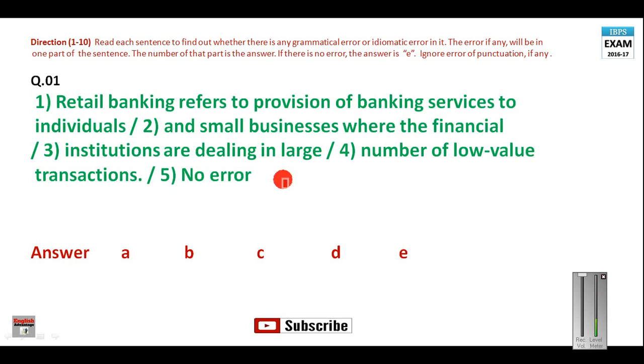So for example, if I say I deal in sugar, I deal in clothes, I deal in ready-made garments, it means that I do the business of that particular commodity. But at the same time, if you say deal with, it means that you face that thing. So in place of this dealing in, you must say here deal with. So this is the erroneous part here.